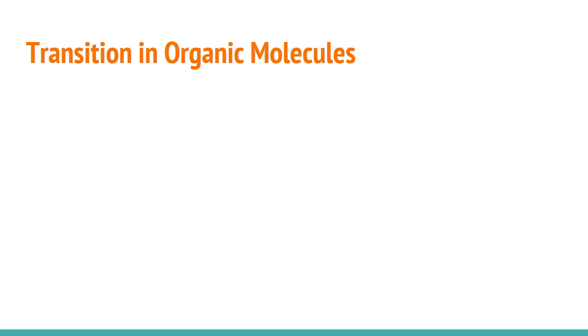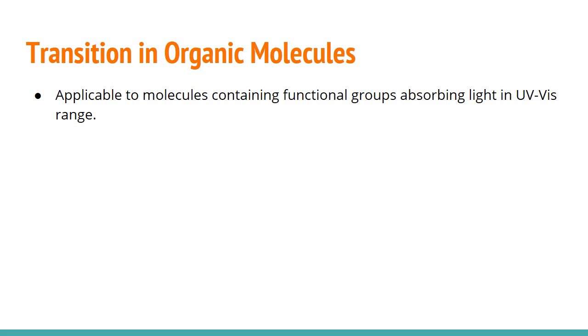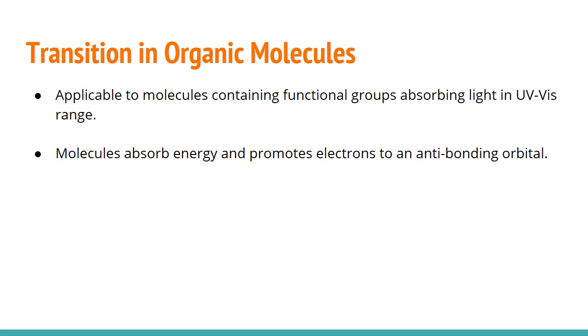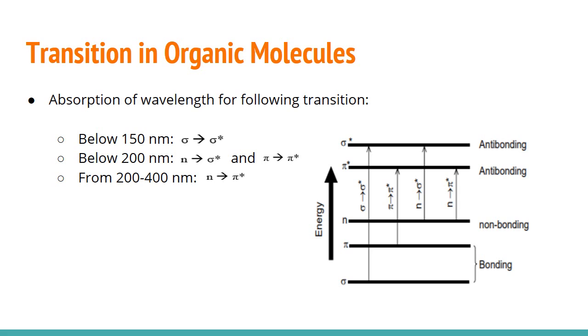Let me first bring the focus to transitions in organic molecules. Transitions are applicable to molecules containing chromophores, which are functional groups absorbing light in the UV-Vis range. The molecules absorb energy, promoting electrons to an anti-bonding orbital. Most of these absorptions involve transition of electrons from pi to pi asterisk, non-bonding to sigma asterisk, or non-bonding to pi asterisk, as other transitions require too much energy. In the case of a sigma to sigma asterisk transition, a photon absorption with a wavelength not in the UV-Vis range is required. Here are some guidelines of the wavelength absorption for some transitions.